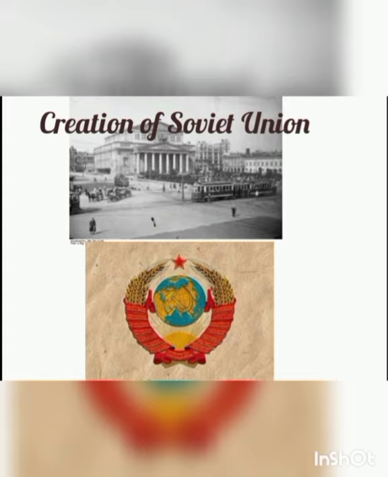Now, let's see about the creation of Soviet Union. In March 1918, the Bolsheviks entered into a treaty with Germany at the Brest-Litovsk and ended the war with Germany.